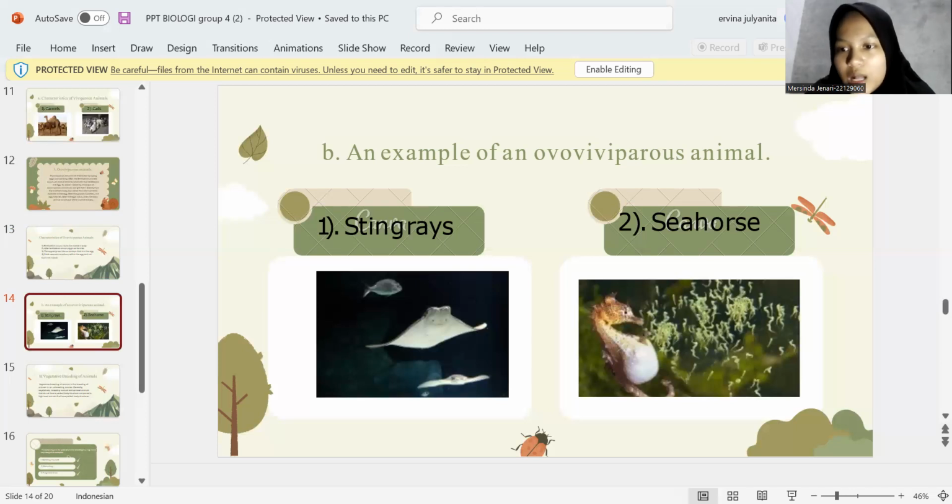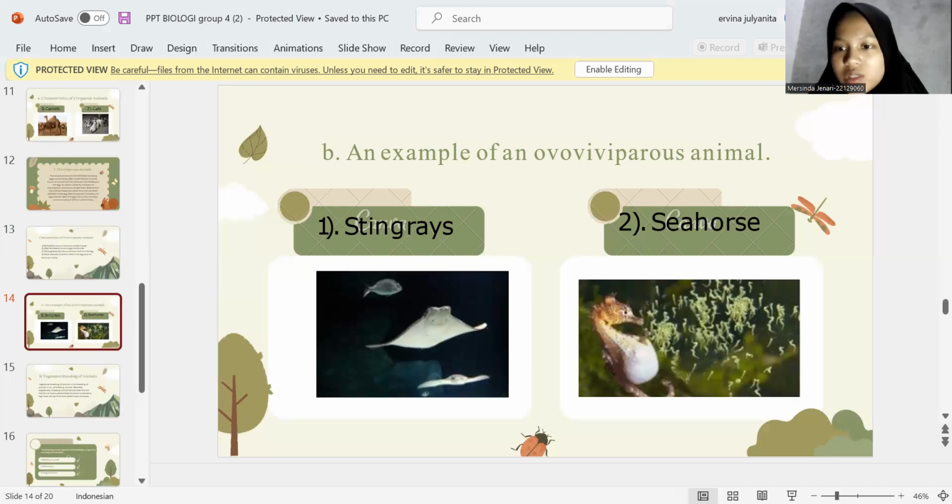Why are male seahorses pregnant? This is because the male seahorse has a pouch like a kangaroo on its body, which is used to store and incubate the eggs that are ready to be fertilized.